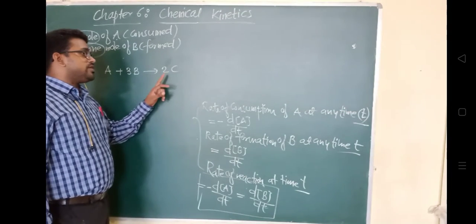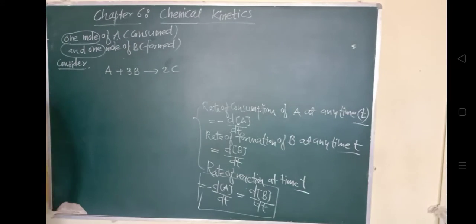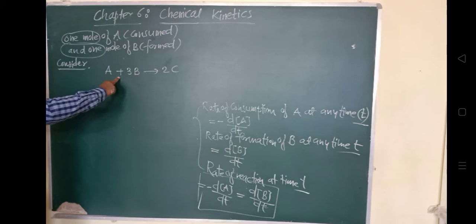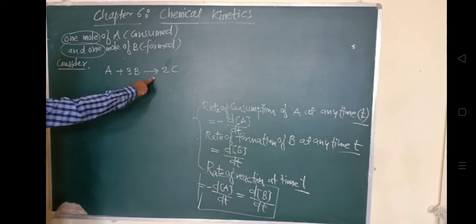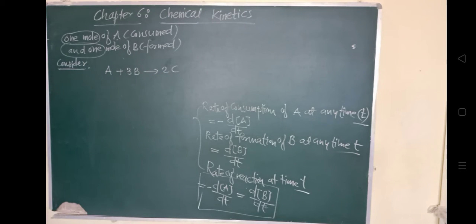Now how to write it down in this case? What can we say here? We can say that 1 mole of A is reacting with 3 moles of B, giving rise to 2 moles of C. So 1 mole of A is consumed along with 3 moles of B to form 2 moles of C.